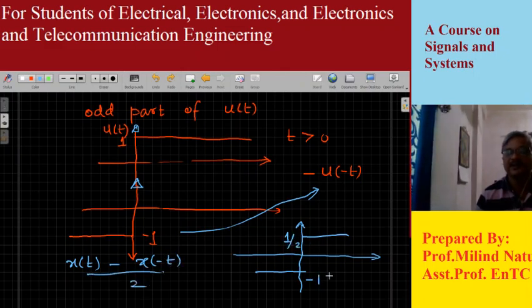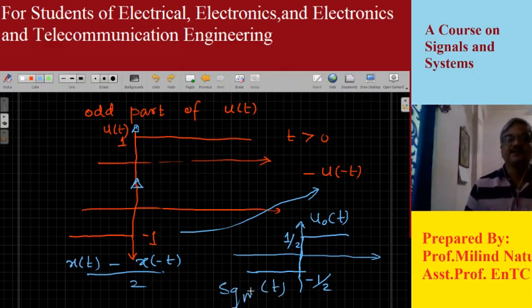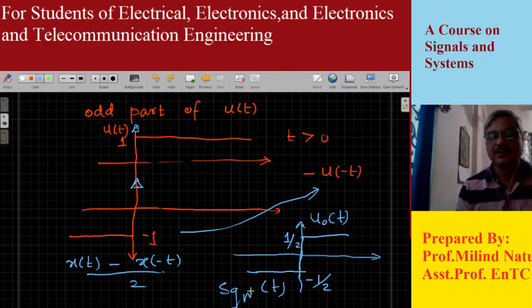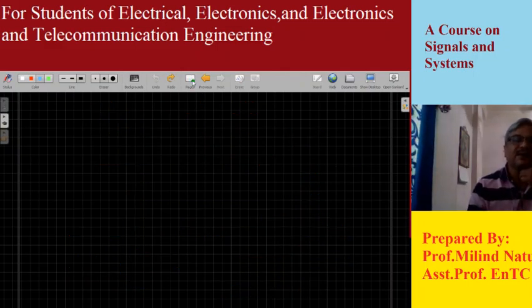So the amplitude gets divided by 2, and this is my odd part of u of t. This signal is very famous and is called the signum function in signals and systems. This is a new signal that we came across, and we will solve many problems on this in a later part. So this is how we can obtain the even part and odd part.